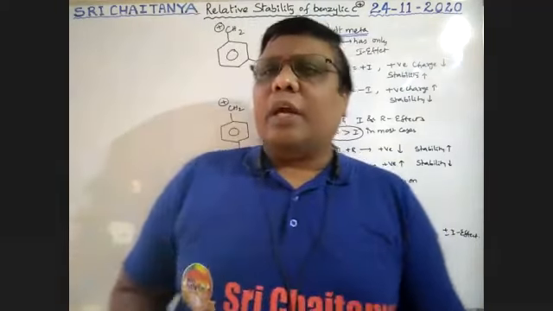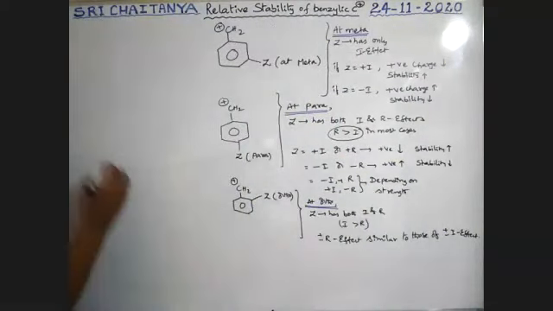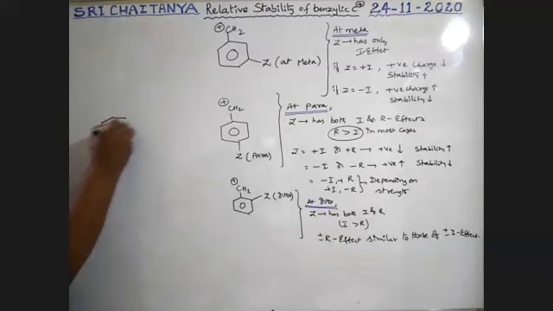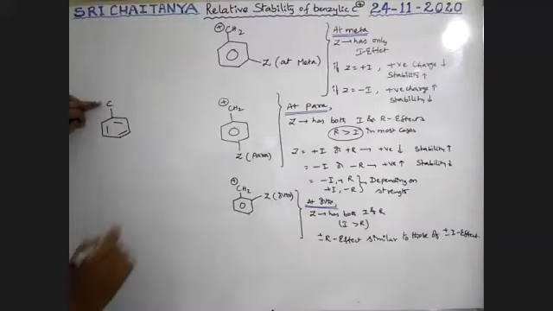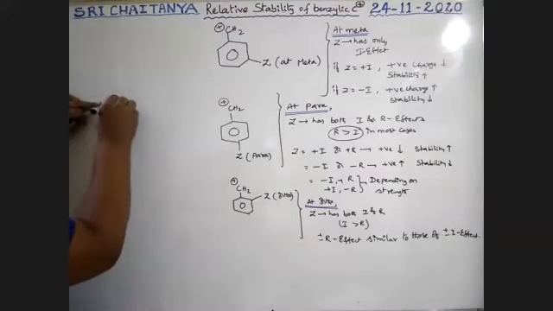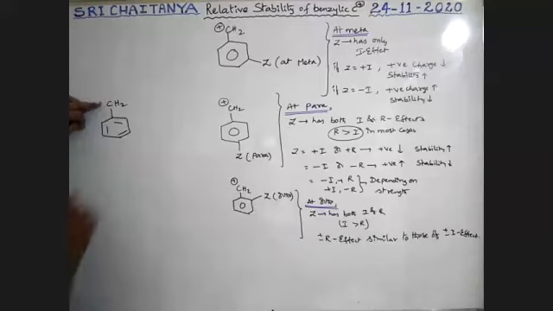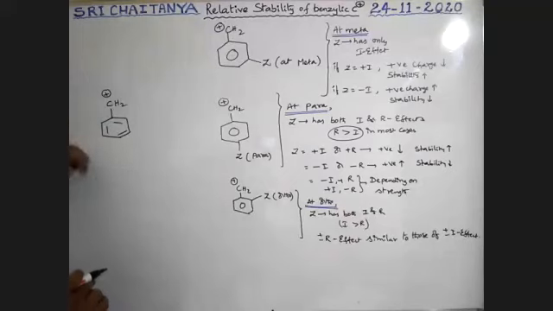What is this benzylic carbocation? Benzylic means, see here boys, benzene, this carbon, if this carbon is attached to 2 hydrogens, this is called a benzylic group. The carbocation at that position is why it is called a benzylic carbocation.